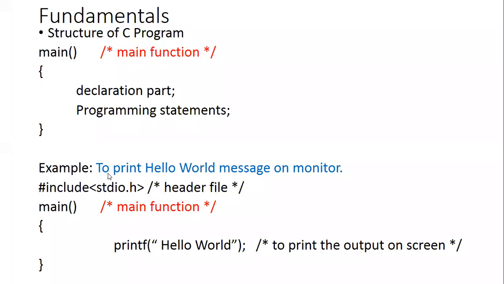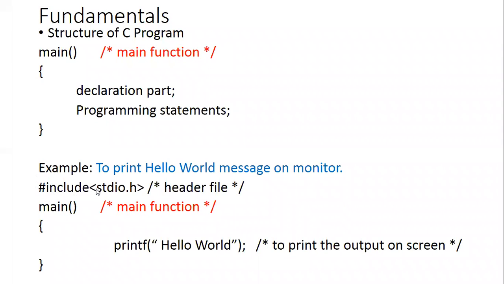One example has been given to print a hello world message on the monitor. Look here, we have the first statement, hash include stdio.h. This is the first statement. Here, hash means preprocessor directive. After this preprocessor directive, it has been written include, which means you need to include something.